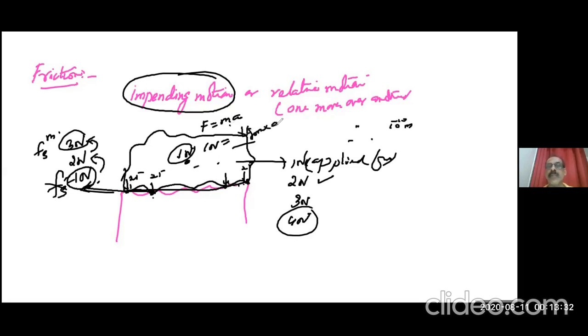You can calculate acceleration. Now the body will have acceleration. If you give 5 Newton, then the net force will be 2, so 2 by 1. If it is 6 Newton, then the net force will be 3. That means friction stopped increasing here. This value is known as the maximum value of static friction. Is it clear?